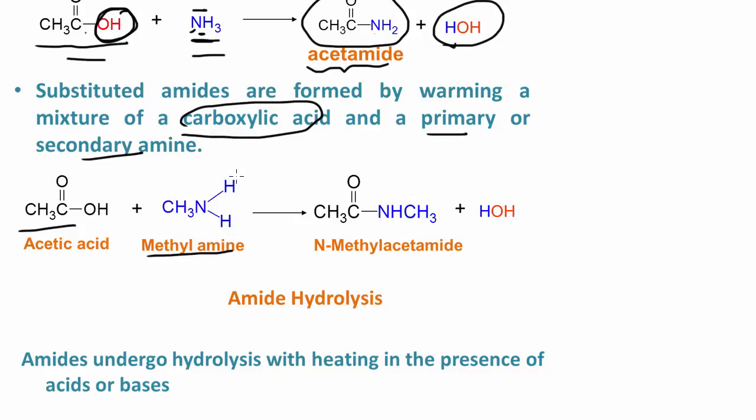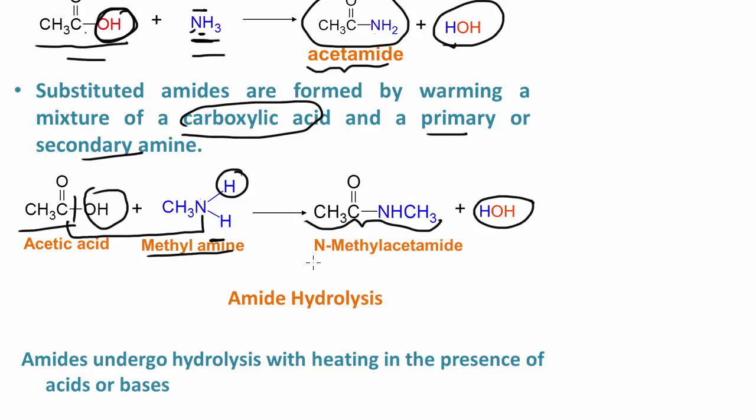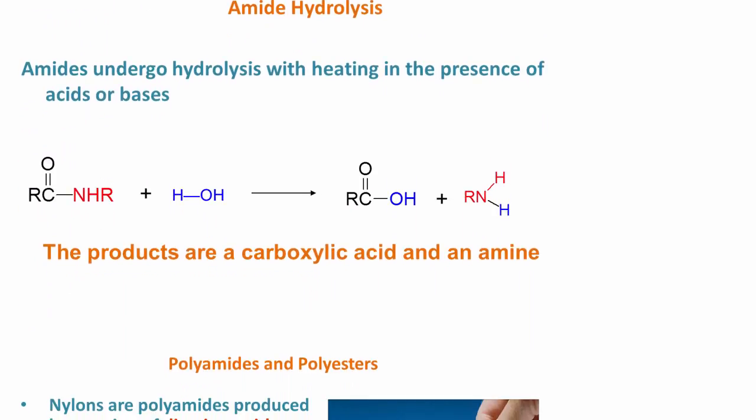What's going to happen is one of these nitrogen hydrogen bonds is going to break. This bond here is going to break. The hydroxide ion and the proton, or the hydrogen ion, will combine to form water, and then a bond will form between this nitrogen and the carbonyl carbon. So here we form an amide, in this case a monosubstituted amide. If I wanted a disubstituted amide, I'd make sure that I use a secondary amine. So make sure that you recognize these reactions and practice them so that you can predict the products.